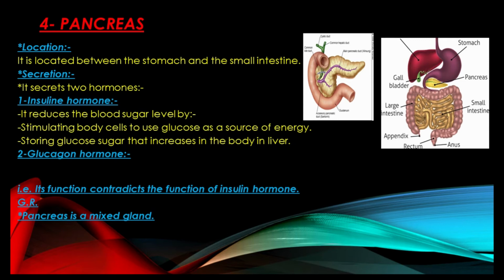But before it, what makes the blood sugar level increase so that we need such a hormone to decrease it back? The reason for increasing the blood sugar level is sometimes illness or maybe the food that we eat. So, what are the types of food that make our blood sugar level increase?